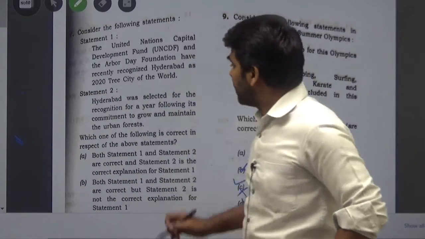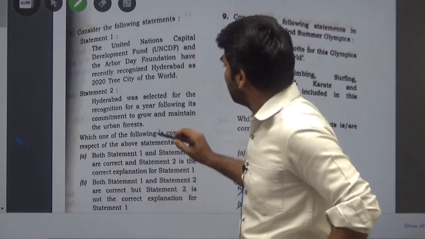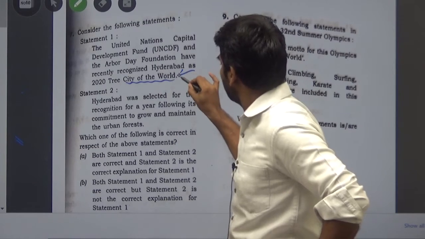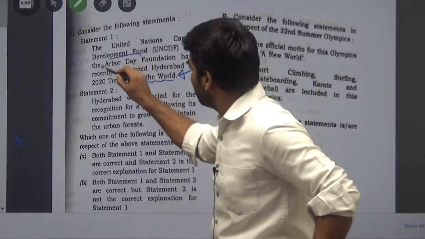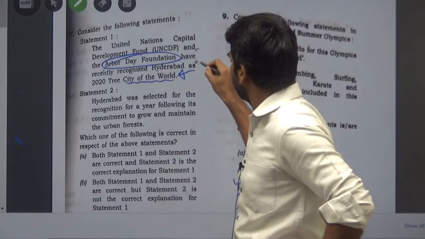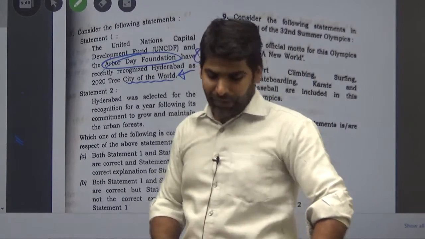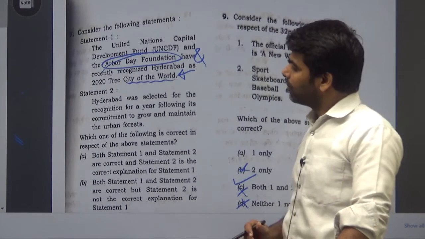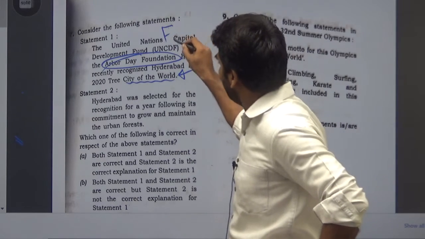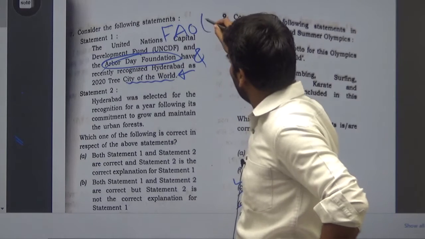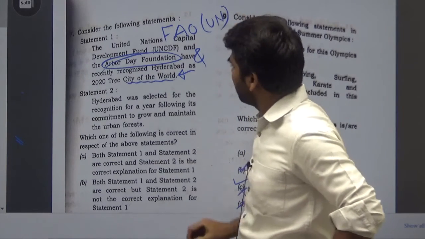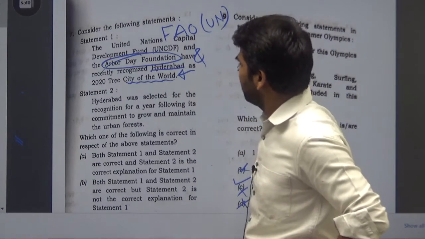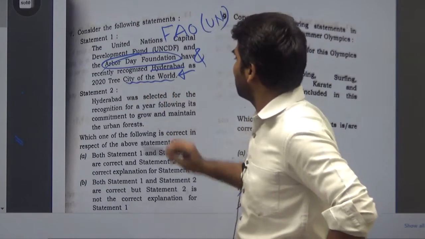But Hyderabad was given this recognition by the Arbor Day Foundation and the Food and Agriculture Organization, which is also a UN agency. So the FAO along with the Arbor Day Foundation recognized Hyderabad as the Tree City of the World.